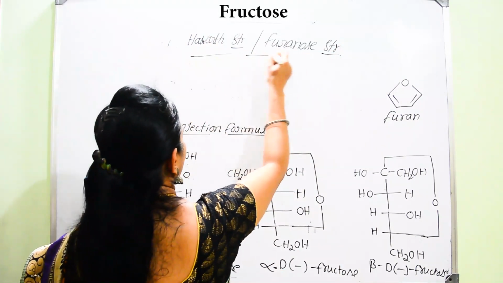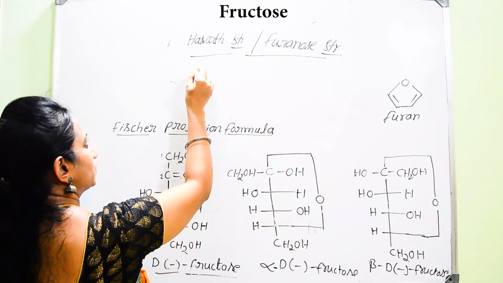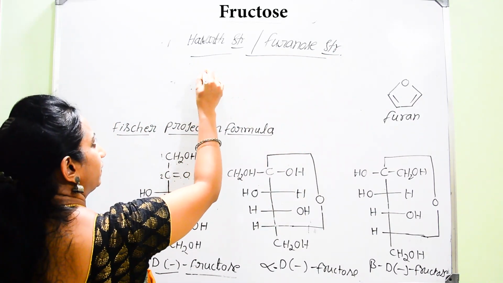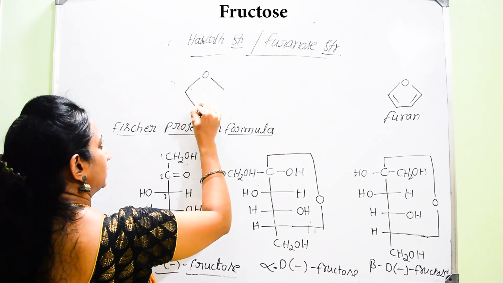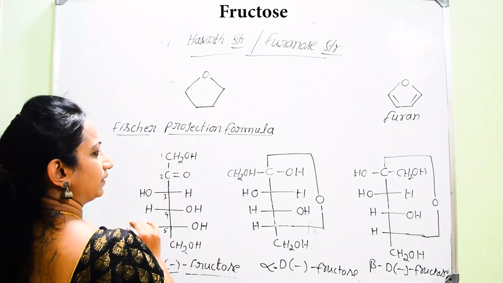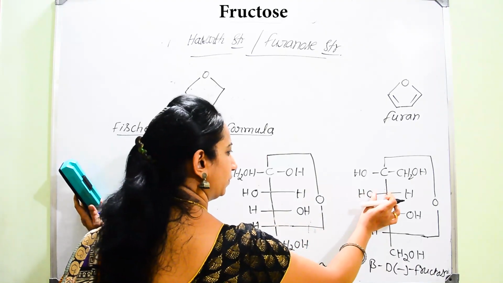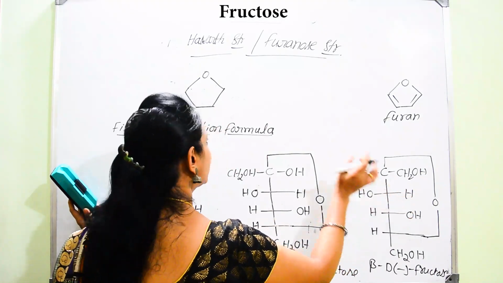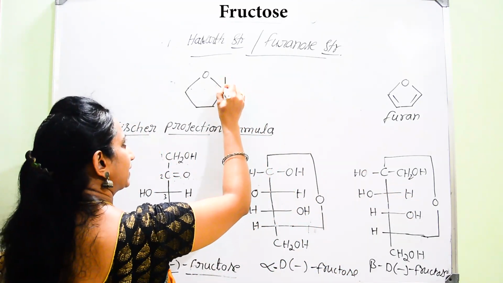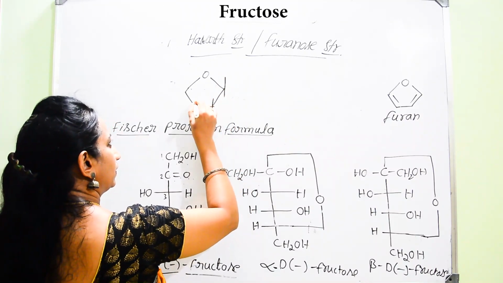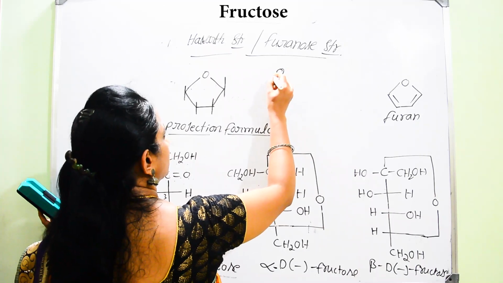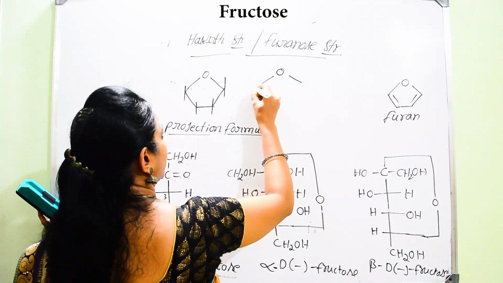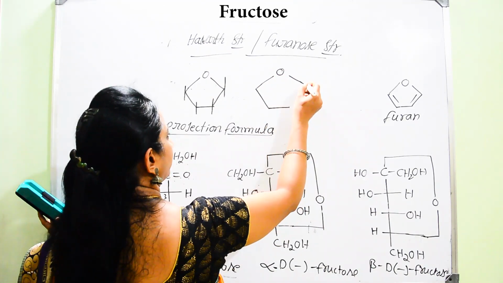Now, once you consider this pentagonal ring, we have to write the same pentagonal ring like this. Then you have to mention the bonds above the cyclic ring and below the cyclic ring, that is the plane of the cyclic ring. And for the other structure also we can draw the same pentagonal ring.